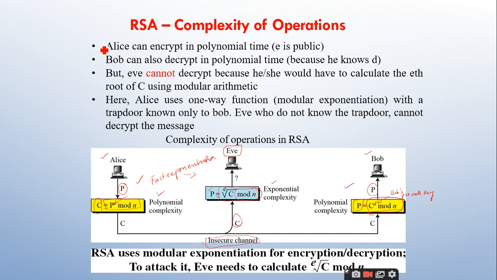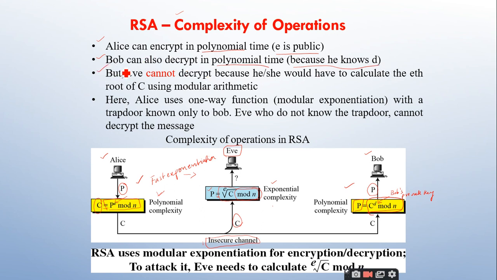Yes, sir. Right. So Alice can encrypt in polynomial time, where E is the public key of Bob. Bob can also decrypt in polynomial time. We are discussing the complexity of operations only, right? Because he knows what D is.